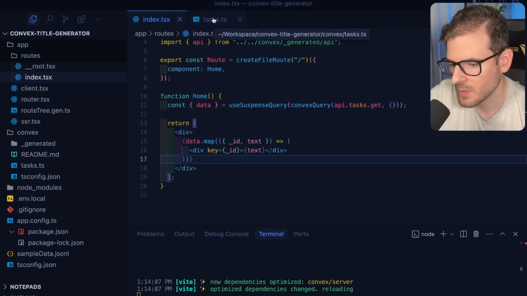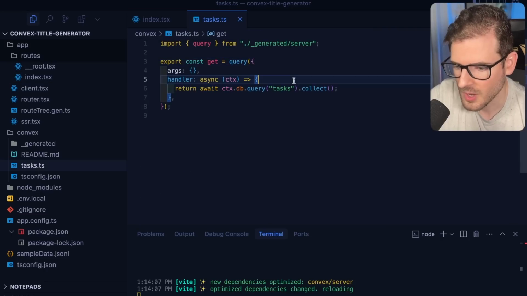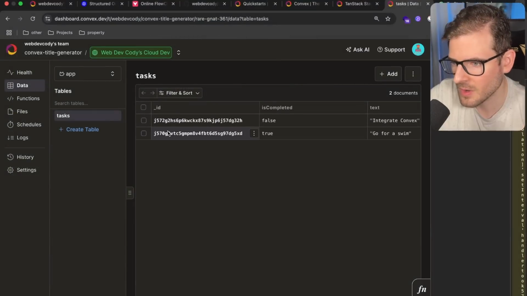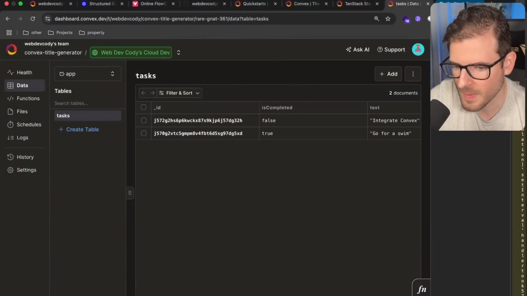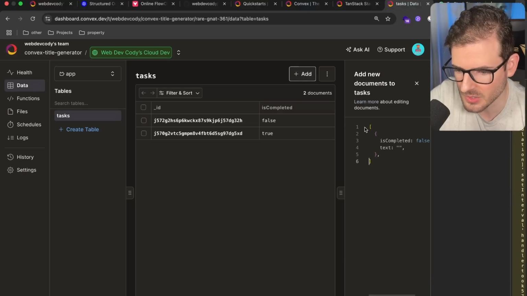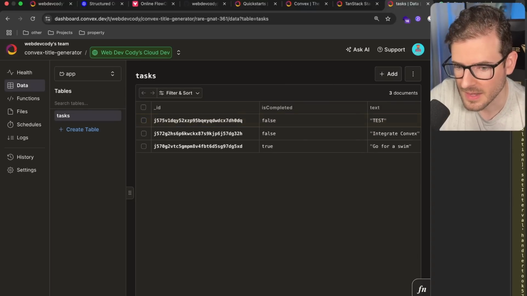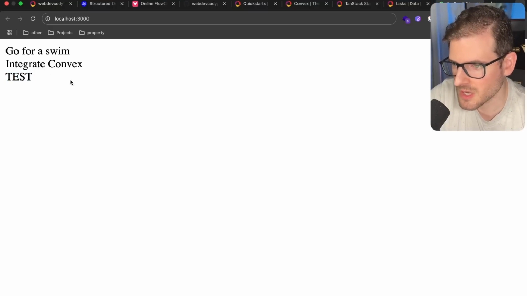And again, what I want to point out is since we are querying for every single task in that table, the moment I go through and I delete or add an entry, it'll show back up in my React UI automatically. So again, I could add something new here, and I could say testing and click save, and then now go back to my UI, and that shows up automatically.